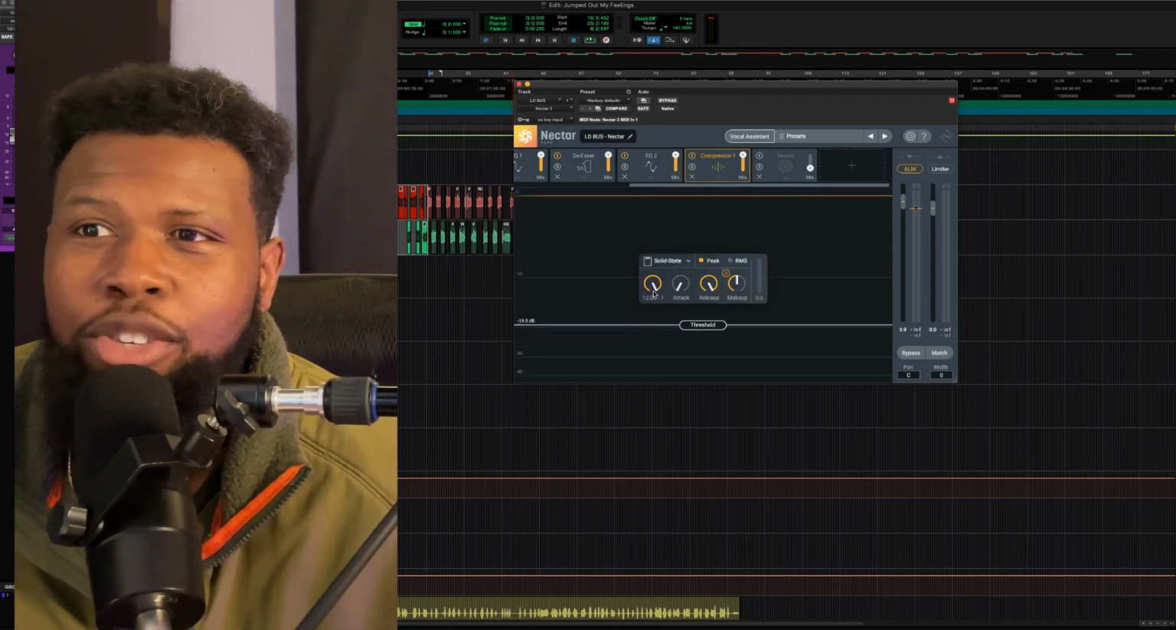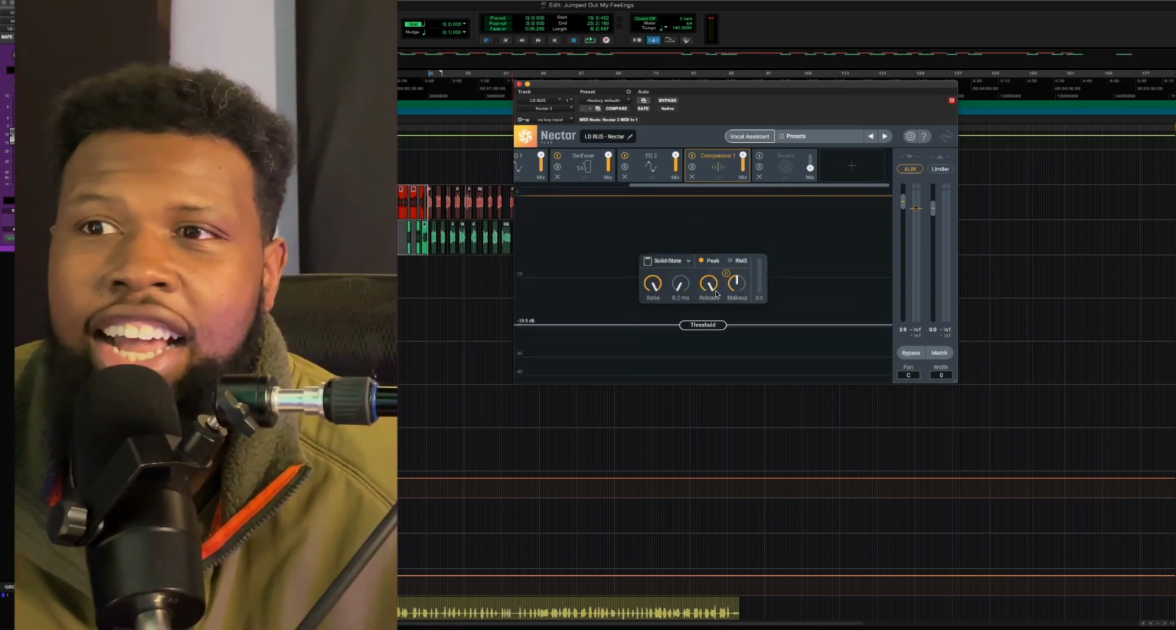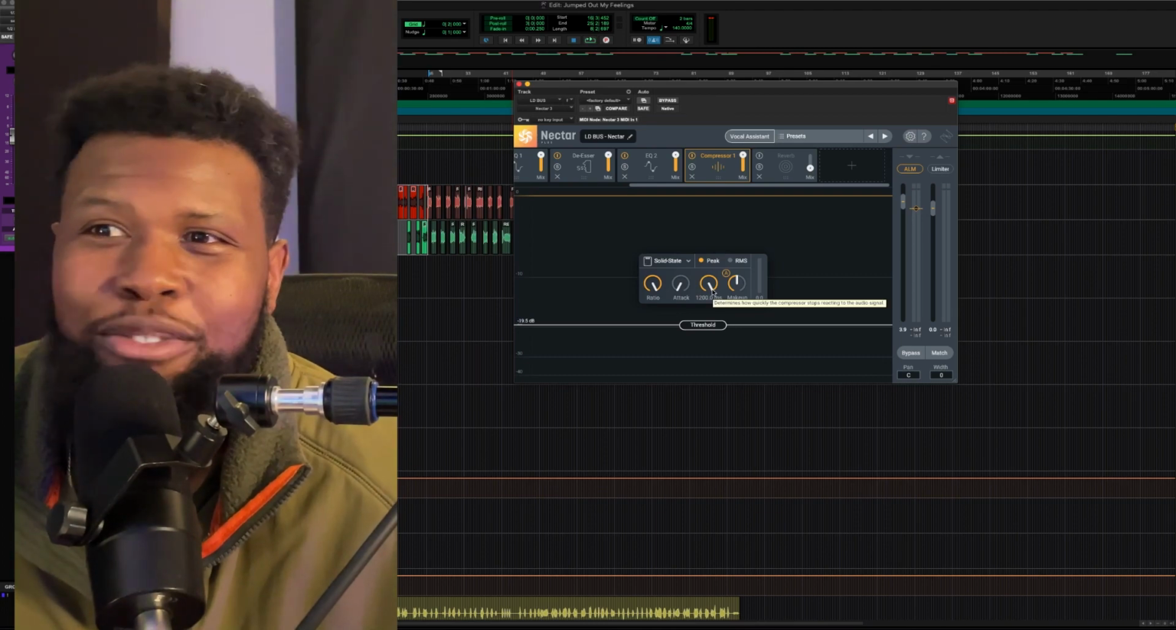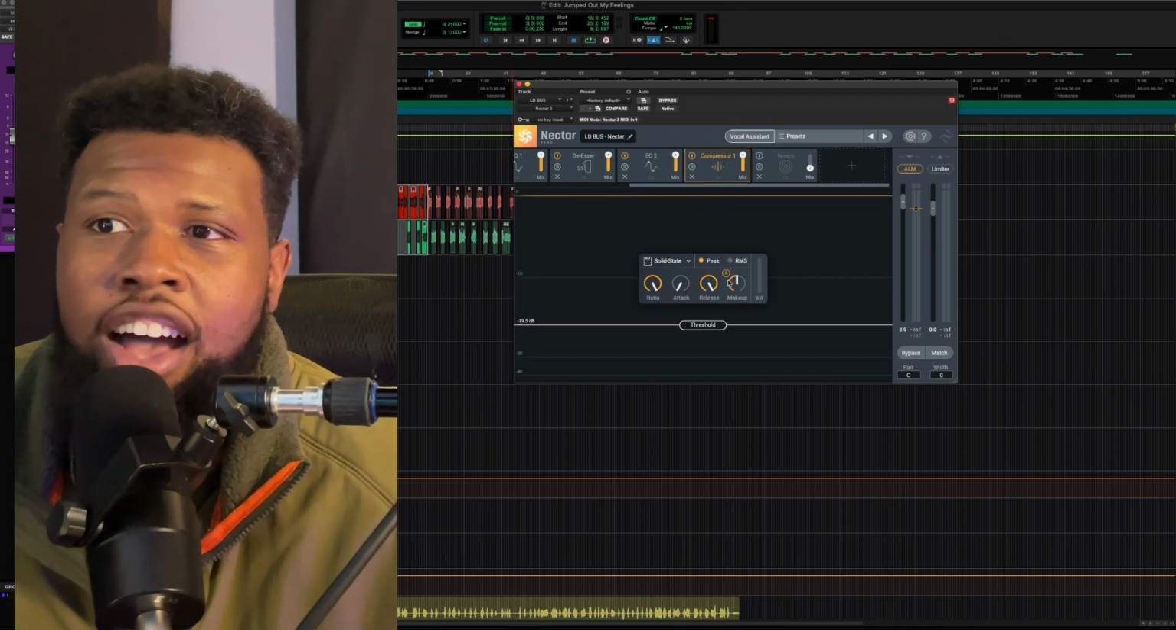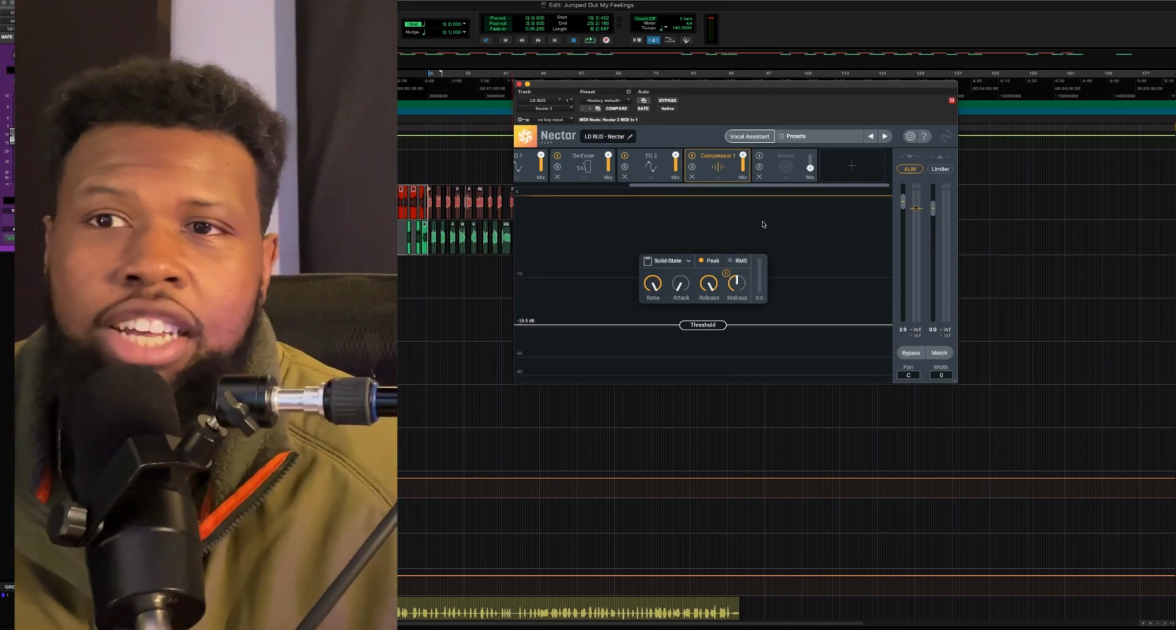So our ratio is set to 12:1. They got the fastest attack, the slowest release, which is very interesting that they would set the compressor like this. But they have also auto gain on the makeup. So let's hear what the compression sounds like.